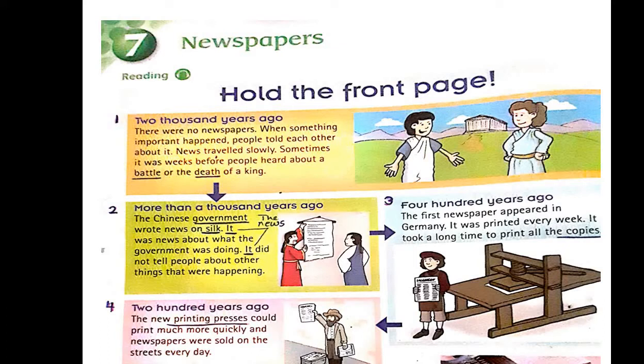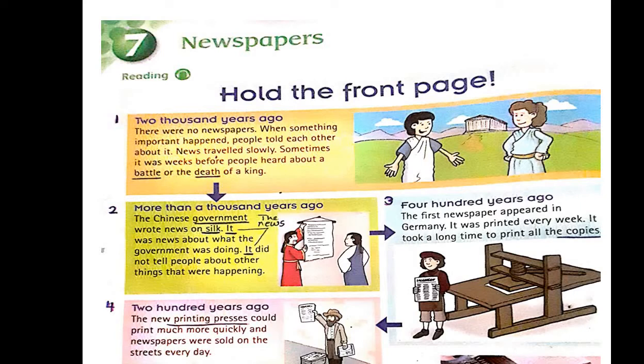More than 1,000 years ago, the Chinese government wrote news on silk. It was news about what the government was doing. It didn't tell people about other things that were happening. Here in this paragraph, we are speaking about the Chinese government. First, the word Chinese. Which part of speech is Chinese? Yes, it is an adjective.